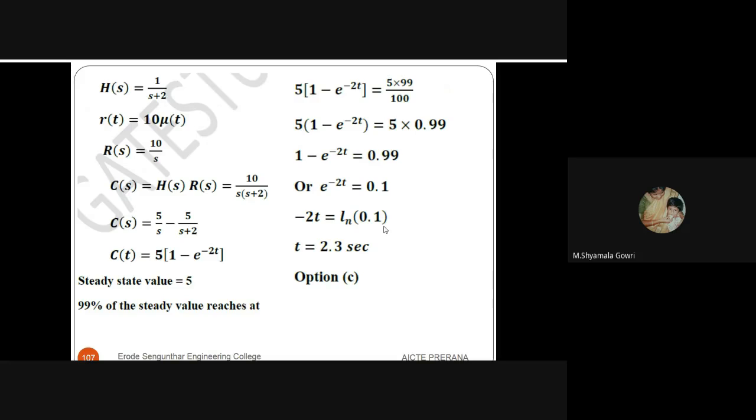When you take the Laplace transform, R of s is equal to 10 by s. So C of s is equal to R of s into H of s. Multiplying these two, 10 by s into s plus 2. By partial fraction, we can divide this into two terms, so that C of s is equal to 5 into 1 by s minus 1 by s plus 2. Taking inverse Laplace, 5 into 1 minus e power minus 2t, so the steady state value is 5.